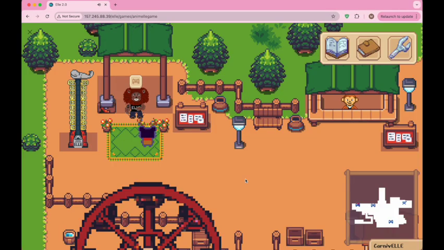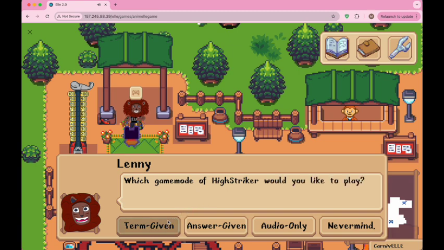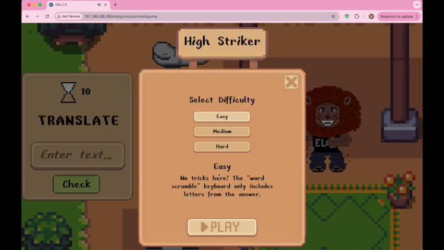Now we're going to talk about a different feature we added to the game, and to do so, I'm going to showcase this pre-existing minigame from a previous expansion. So for minigames like this one that require typing, we implemented a custom word scramble keyboard that creates a set of interactable keys from shuffled module characters. We also implemented these different difficulty modes for the keyboard, which add in a predetermined amount of extraneous keys to increase the challenge of the minigame.